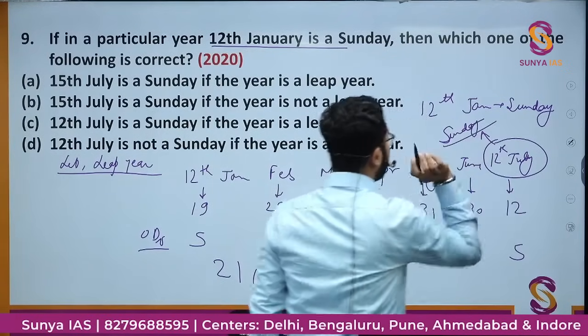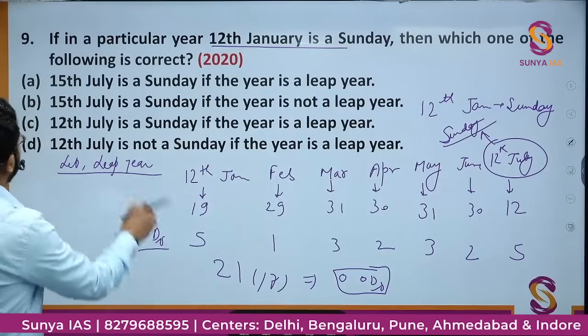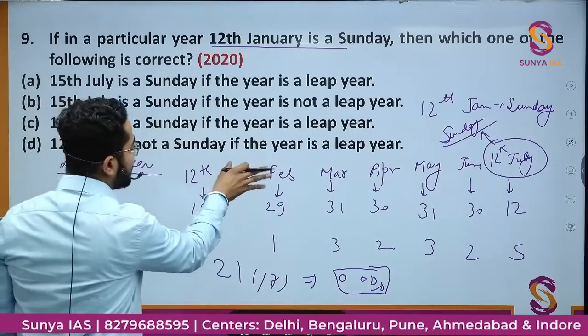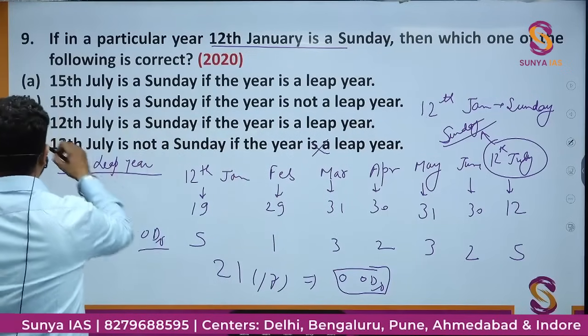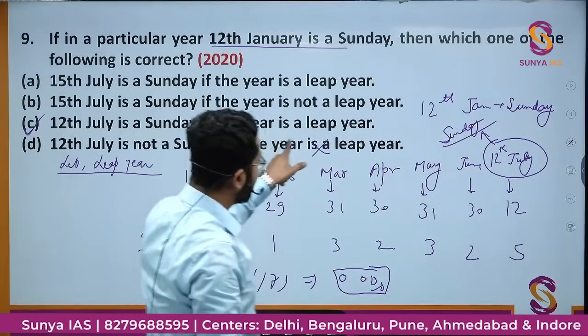0 odd days. So 12th of January is a Sunday, then 12th of July is also a Sunday if it is a leap year. Is there any option? 12th of July is not a Sunday if the year is a... no. 12th of July is a Sunday. Yes, this is right. 12th of July is a Sunday if the year is a leap year.